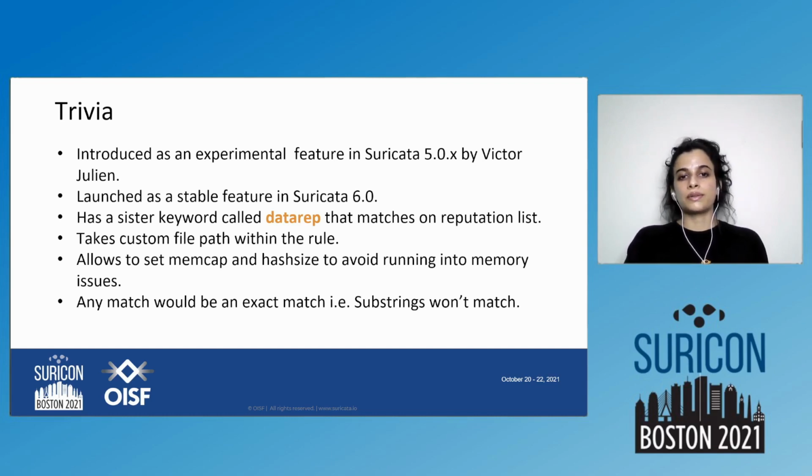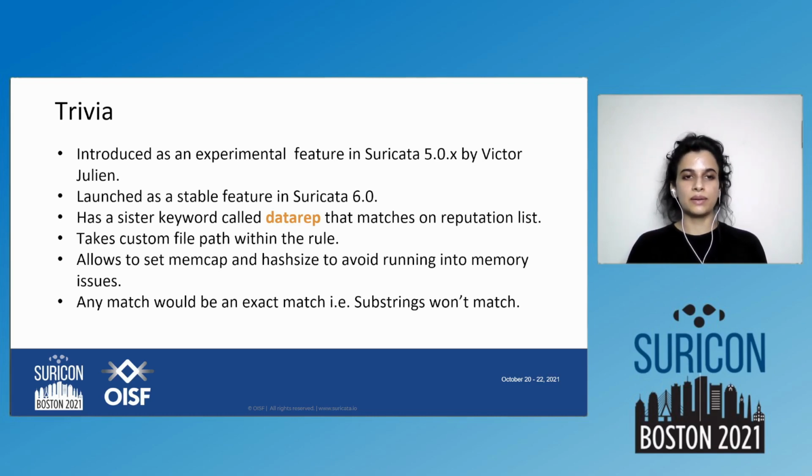You can also set memcap and hash size within the rule as well as within the configuration suricata.yaml to avoid running into memory issues. One thing that we need to understand is that any match done within the datasets would be an exact match. So substrings won't be matching, but there is always a way.